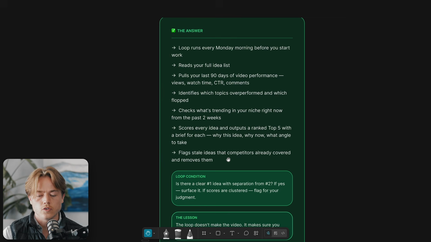Now, as much as I love AI, I don't want to pretend like it is always perfect. So in certain scenarios, you have to have an understanding of what the AI is good at and what it's not good at. So you should try something like this. But for example, with YouTube videos, as someone who's spent a lot of time creating YouTube videos, it's not always perfect at knowing what topics are really good and what's not. So you have to think for yourself, think critically, keep that in mind.